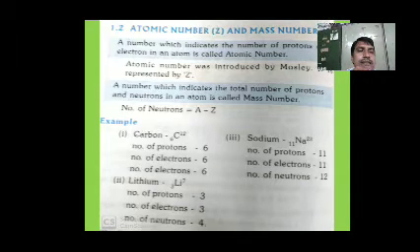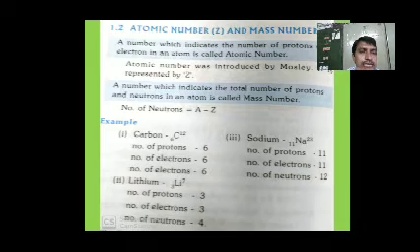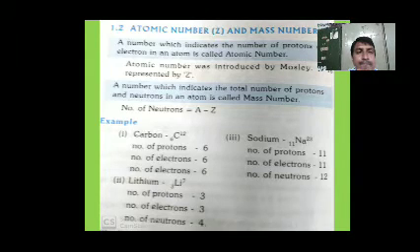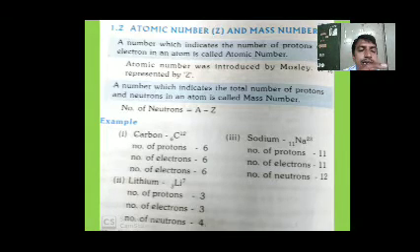Sodium, Na-23, atomic number 11. Number of protons 11, number of electrons 11. N is equal to A minus Z. In the sodium atom, the Z value is 11 and the mass number is 23.